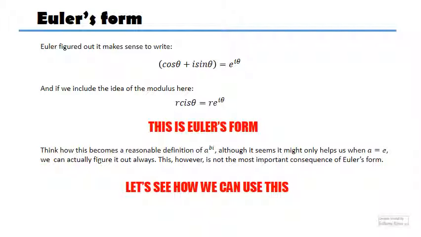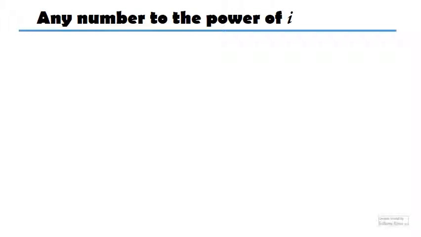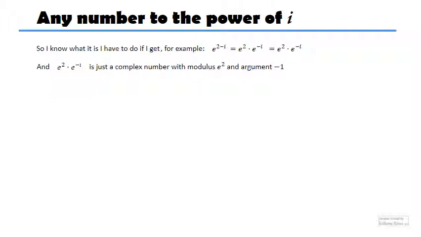So again, I will go back to the first question. How can we actually put a number to the power of a complex number? Because now, okay, I know what e to the power of a complex number is. What about 2 to the power of a complex number? If I have this thing here, first let's start off with what I have. I have an actual complex number, not just an i here. Well, remember, this is just going to be e to the power of 2 times e to the power of minus i. So I would have a complex number where the modulus is e to the power of 2 and the argument is -1.